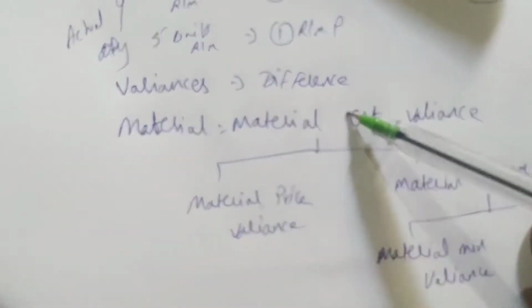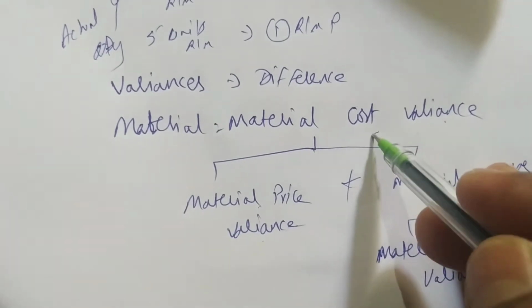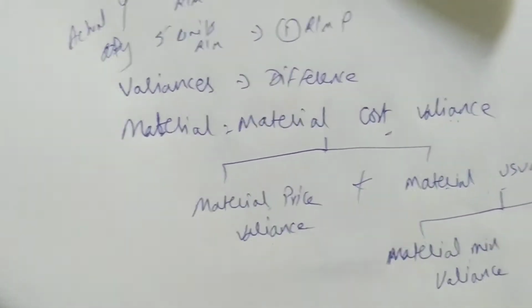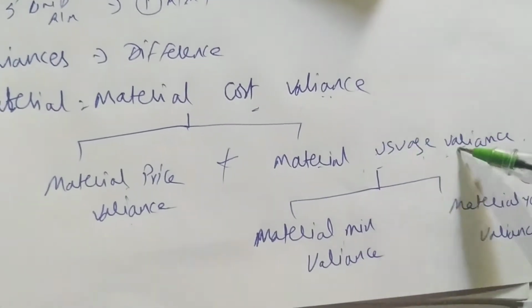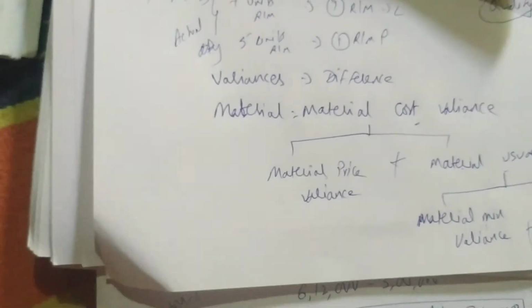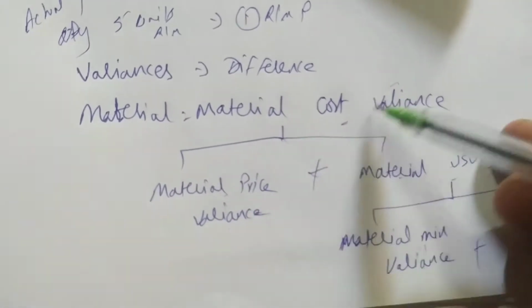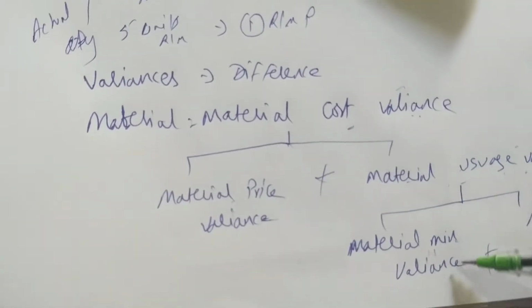In material we have to see 5 formulas. What are the 5 formulas in material? First is cost variance, price variance and usage variance. If we add material price variance and usage variance, we'll get material cost variance. We'll do that when we solve the problems. Again, for material usage, we'll get material mix variance plus material yield variance. First we'll start with material cost variance, price variance and usage variance. We'll do some problems on these, then we'll go for mix and yield variance. Let us write the material cost variance formula first.